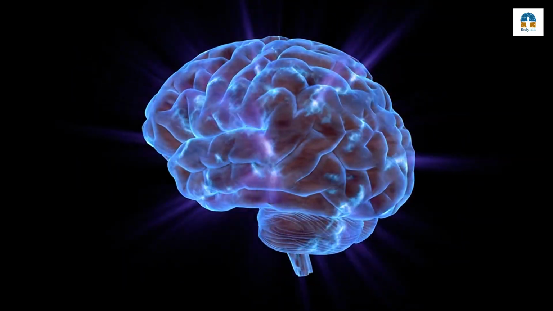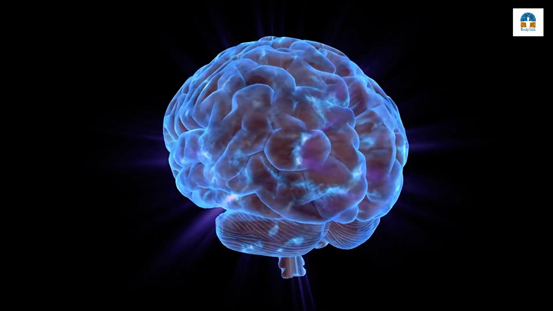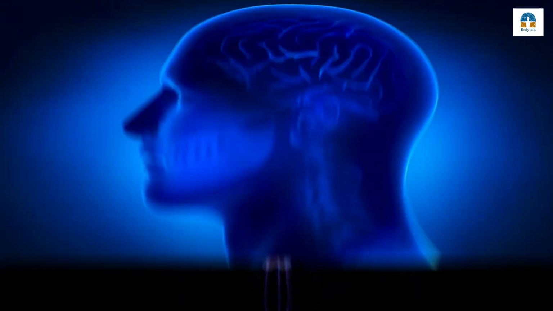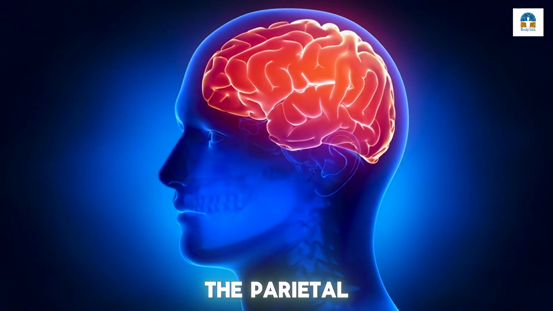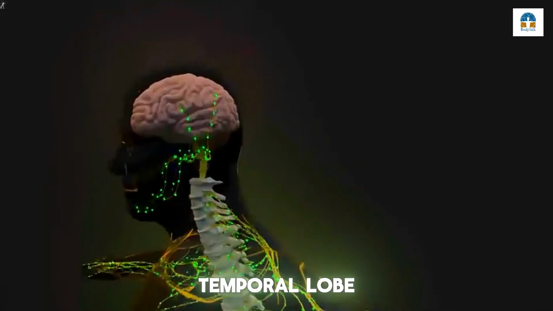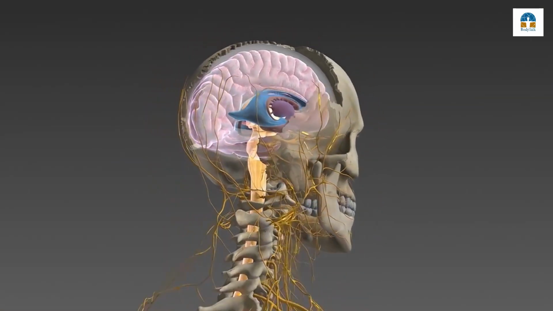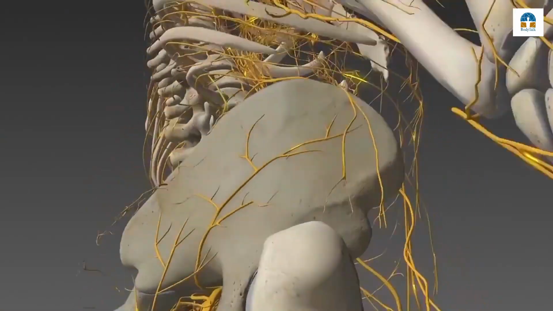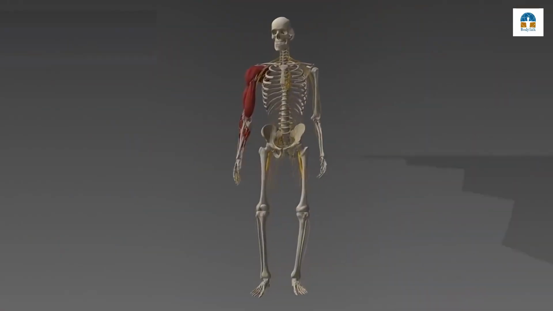Frontal lobe: linked to problem-solving, logic, and planning. The parietal lobe: it is responsible for processing sensory data. Temporal lobe: handles language, memory, and auditory information. The occipital lobe: it is responsible for processing visual information.